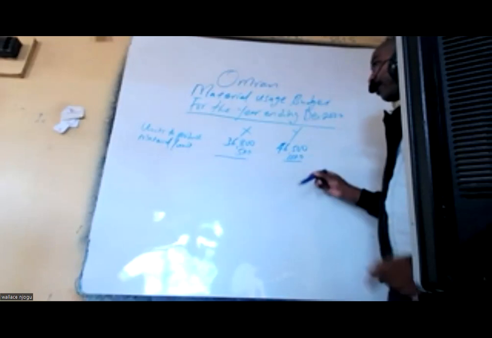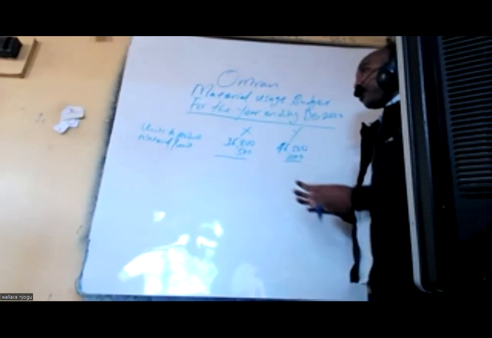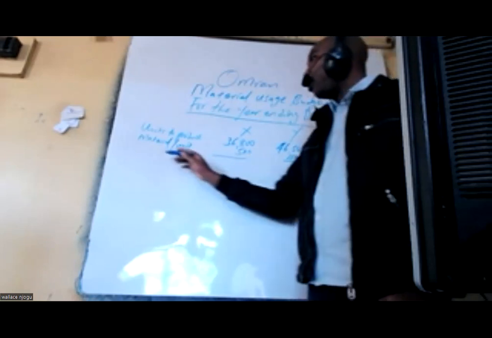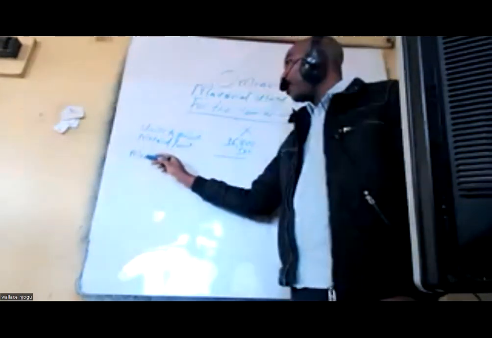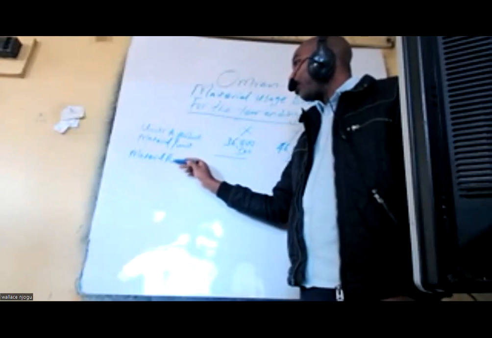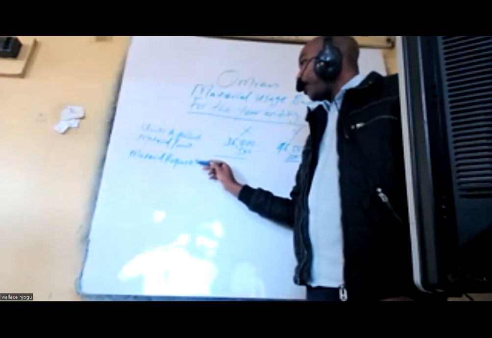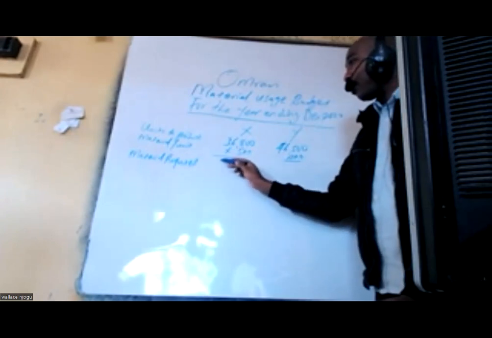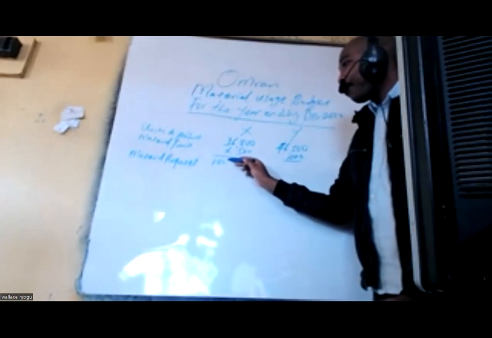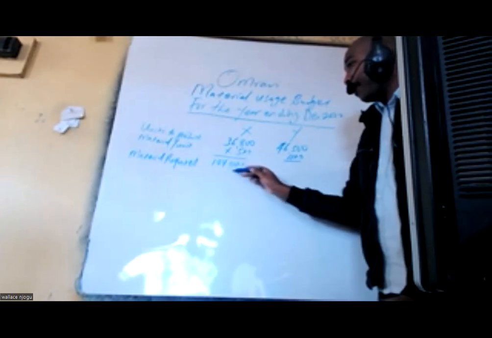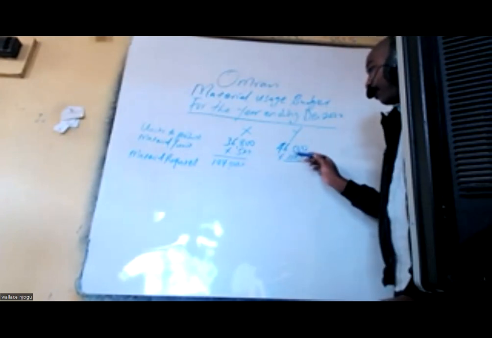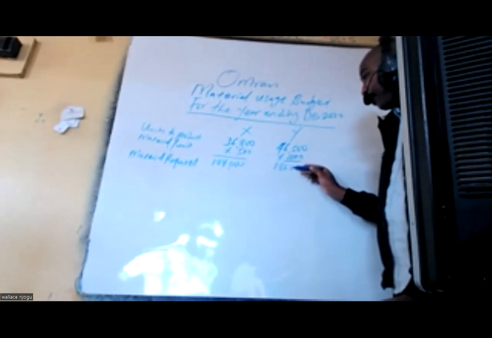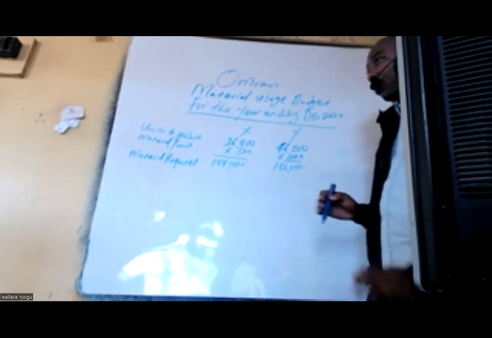So we can ask, how many kg do we need for X and for Y? Material required for X, take this times this: 184,000. Take this by this: 186,000.